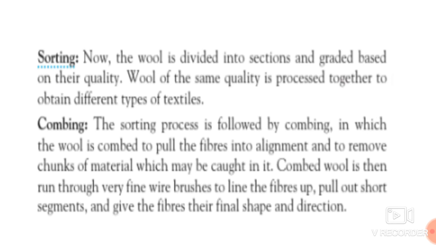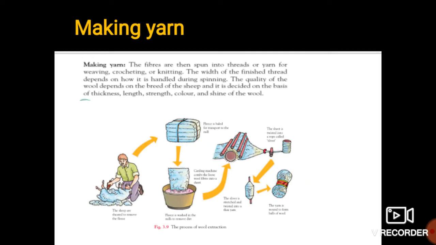Means there are certain short hairs, they get pulled out and we get the fibers of their final shape, even length of the fibers, and final direction. This is all done in the process of combing.